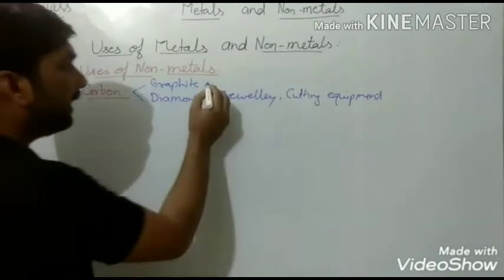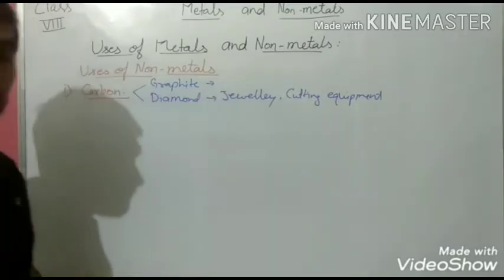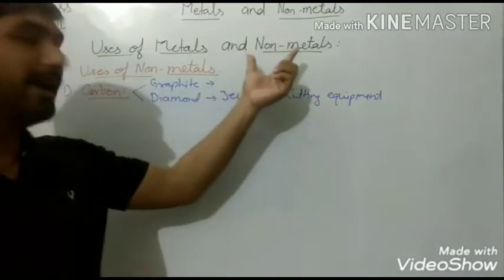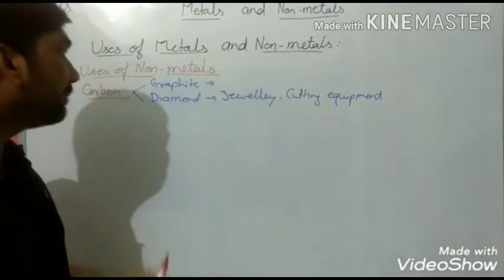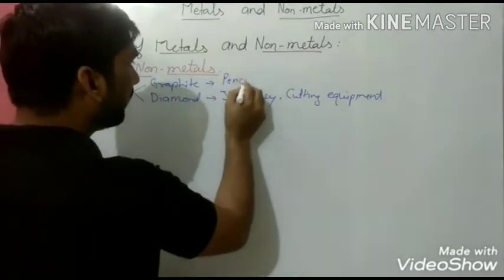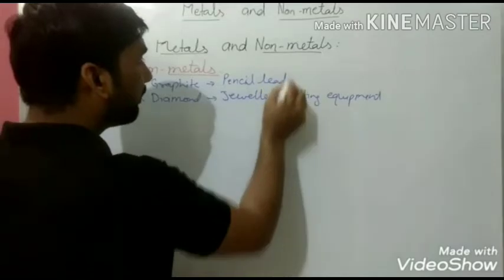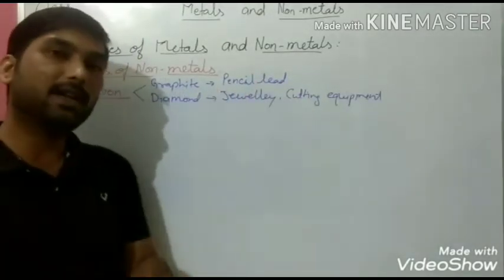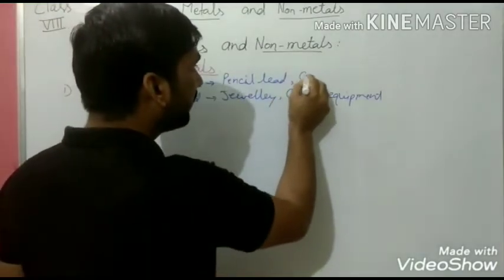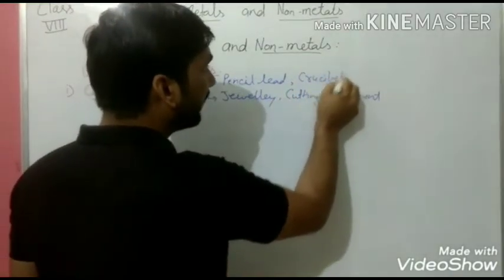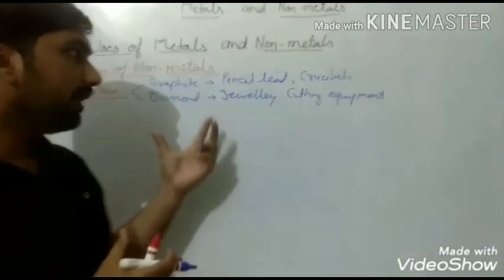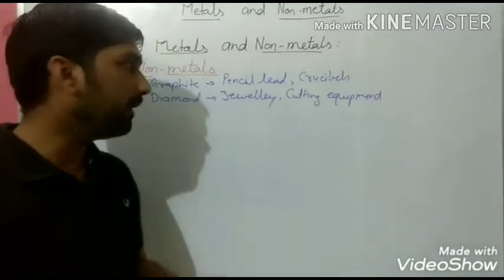When we talk about graphite, graphite is a good conductor of electricity, although non-metals are bad conductors of electricity, but this is an exception. Graphite is used in making the lead of pencils which we use in our daily life to write, and it is also used in making high temperature crucibles, which are used in chemical laboratories for experiments.